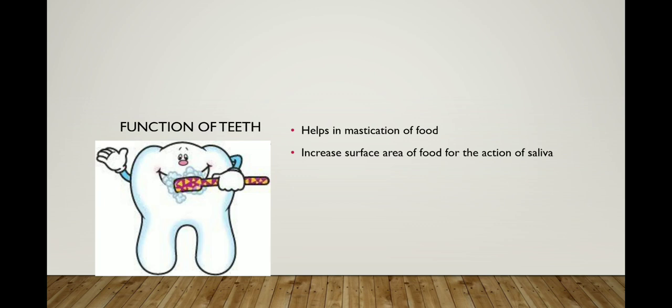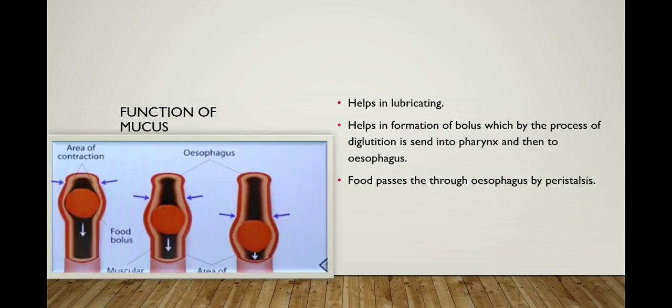So this is all about the function of teeth, which come under the buccal cavity and digestive organs. I hope you all understood it. And after that, mucus is also present inside the mouth.